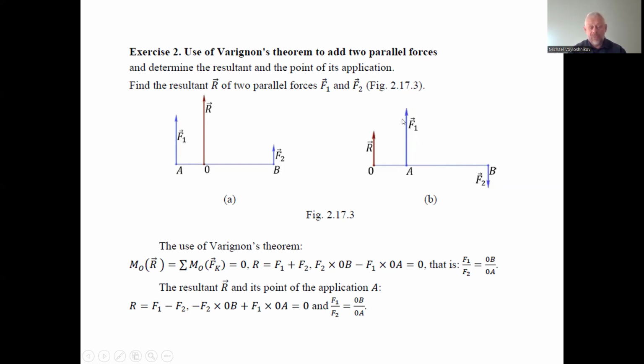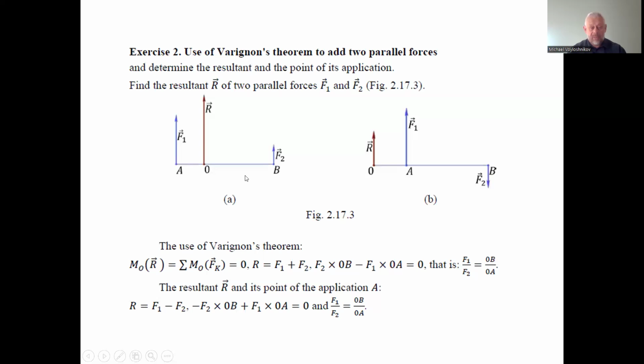F1 is positive, as we assume the vertical axis is directed upwards. So F1 minus F2 is the magnitude of the resultant. And relative to the definite point, we can find the proportion of the arms 0B and 0A of the point of application. You can see that the point of application of the resultant is outside the segment AB, which is the arm of the forces' action relative to each other.